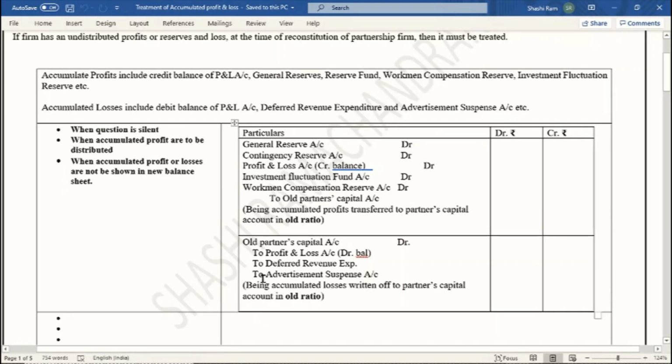In the same way, accumulated losses also are to be closed, by reversing. Since it has a debit balance, we are going to credit it here, and debit the old partners' capital account. Again, this will be written off in the old ratio.